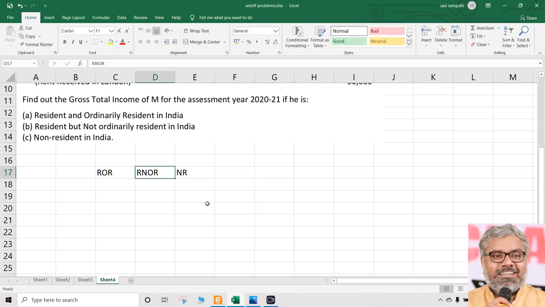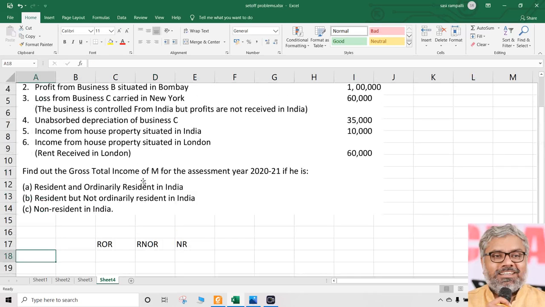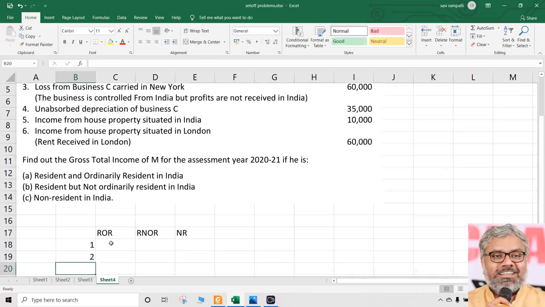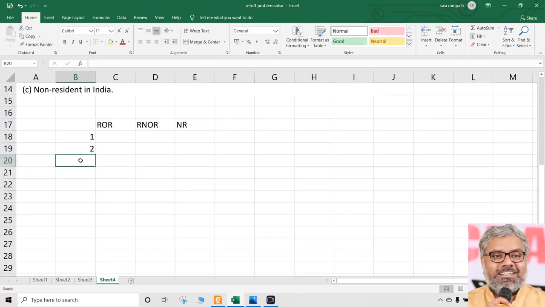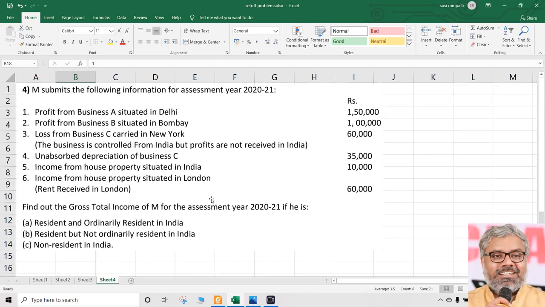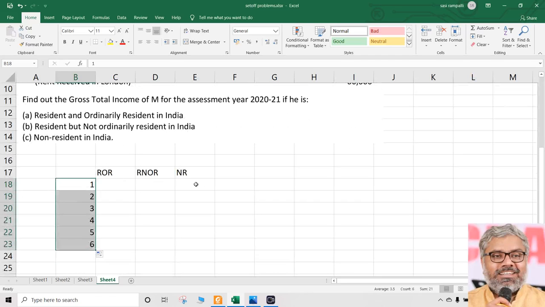Not allowed. So ROR, RNOR, NR. One by one, let us take. Let us take these points one by one. There are 6 points. There is no need of any heads here. Whatever the points given in that question, we can just take in the same sequence. No worries. So the gross total income of M we have to calculate for the assessment year for ROR, RNOR, NR.